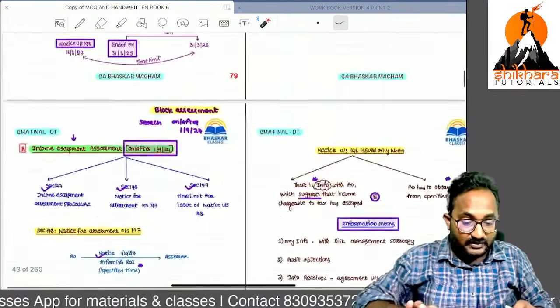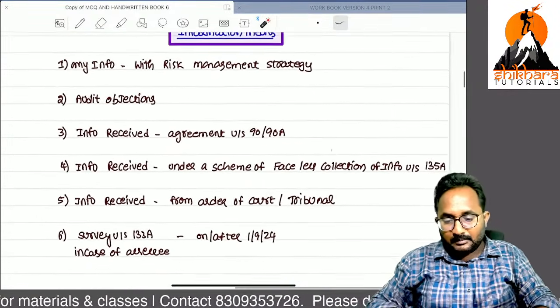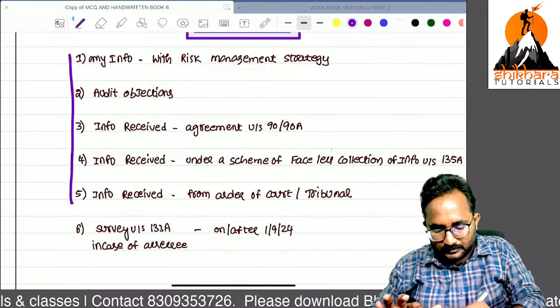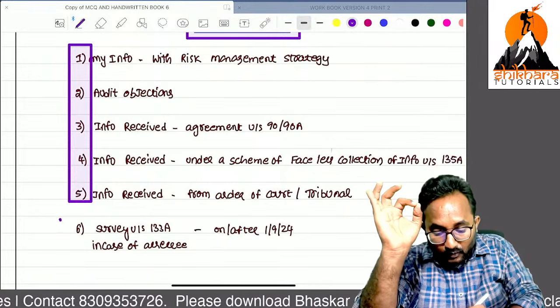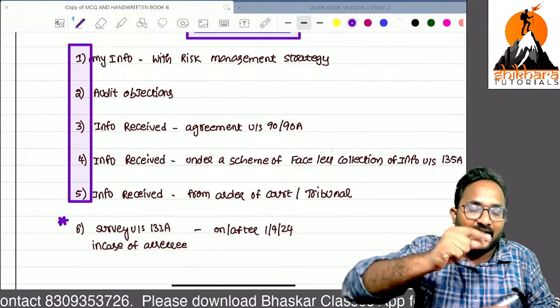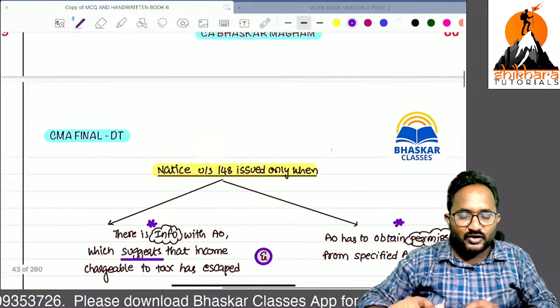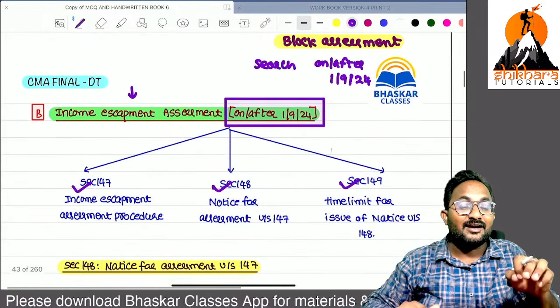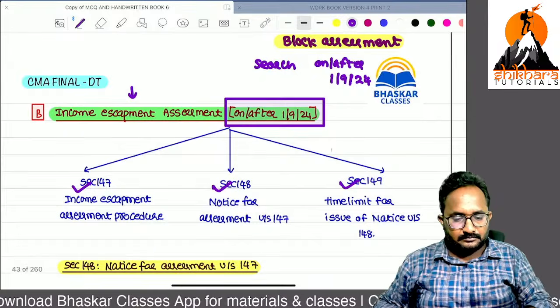Now what happened after the amendment? After the amendment, normal information 5 cases are continued, and deemed to have information, only one is continued. Survey and search cases are moved to block assessment. That's why they are removed from here. Clear?